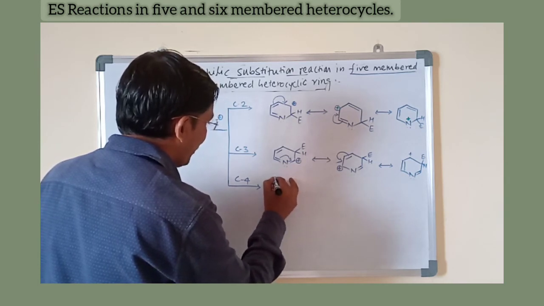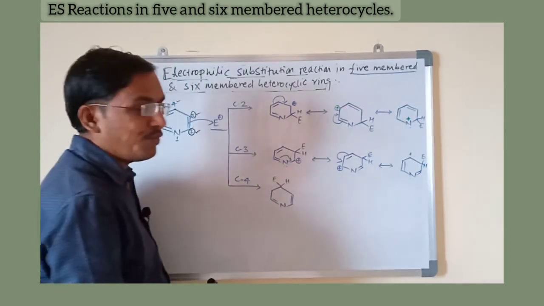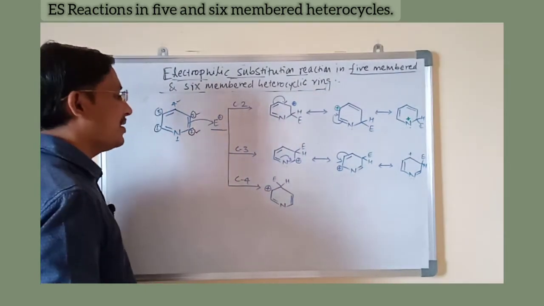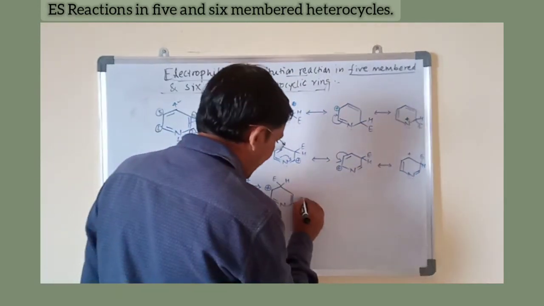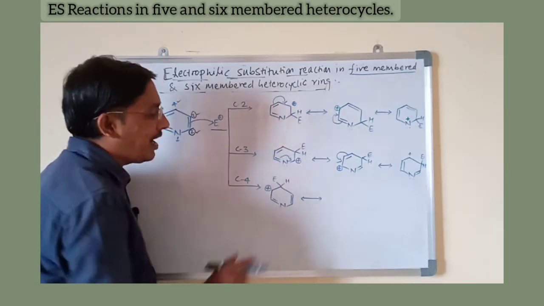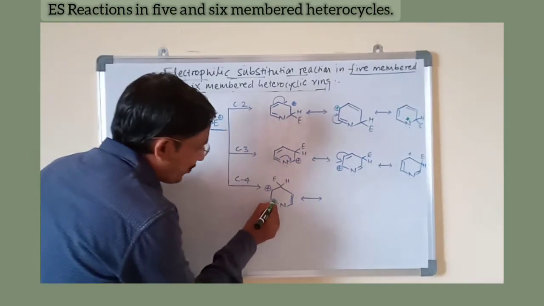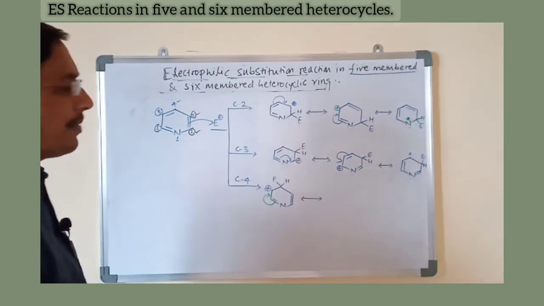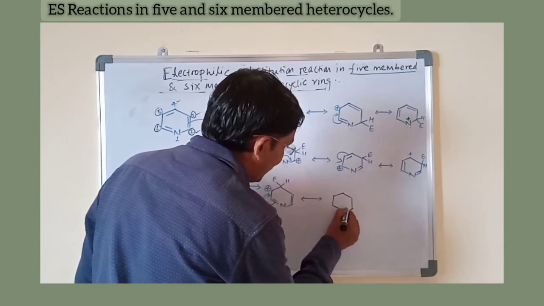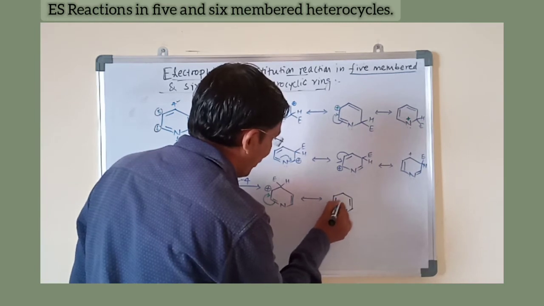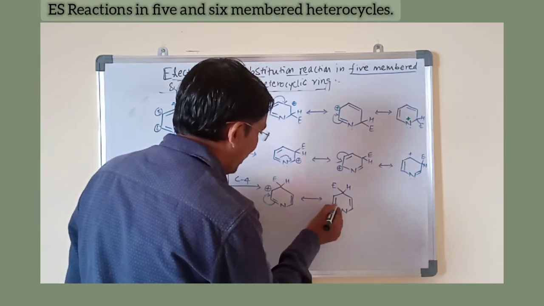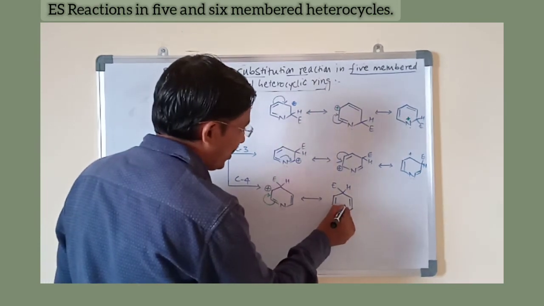The electrophilic substitution takes place at the fourth position, and the fifth carbon becomes electron deficient and positive. This positive carbon is in conjugation with the double bond, whose pi electrons shift to stabilize the carbocation, giving another resonating structure with E and H. Due to loss of electrons from nitrogen, the nitrogen becomes positive.